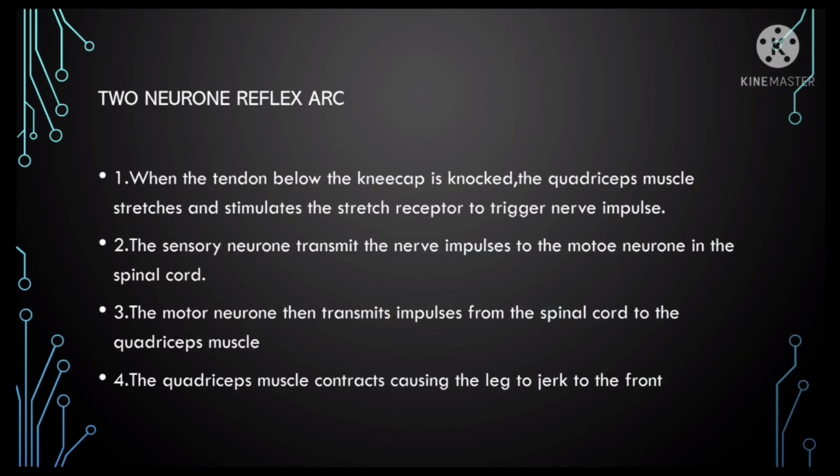When the tendon below the kneecap is knocked, the quadriceps muscle stretches and stimulates the stretch receptor to trigger a nerve impulse. The sensory neuron transmits the nerve impulse to the motor neuron in the spinal cord. Then, the motor neuron transmits impulses from the spinal cord to the quadriceps muscles. And lastly, the quadriceps muscles contract, causing the leg to jerk to the front.